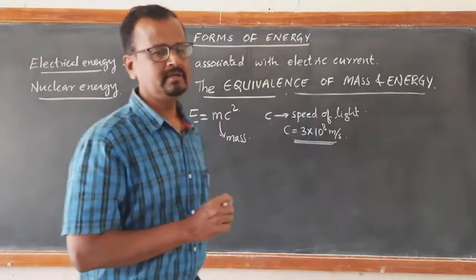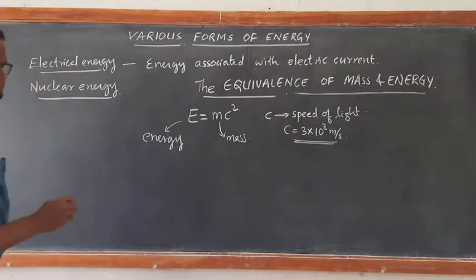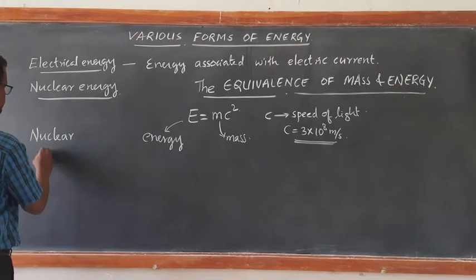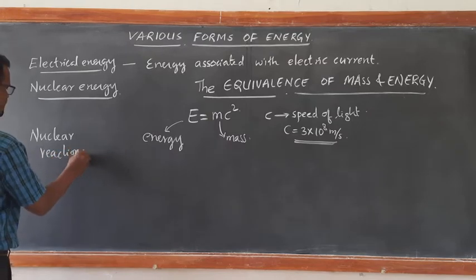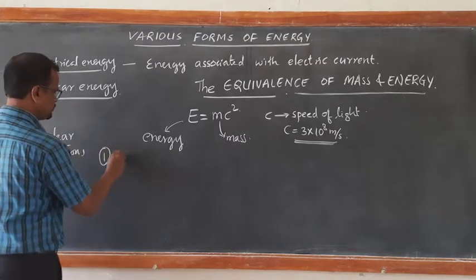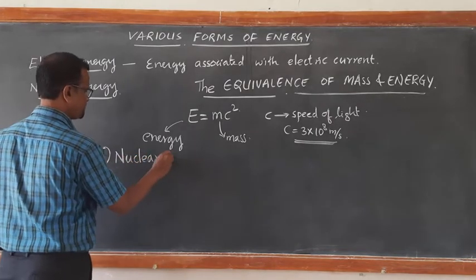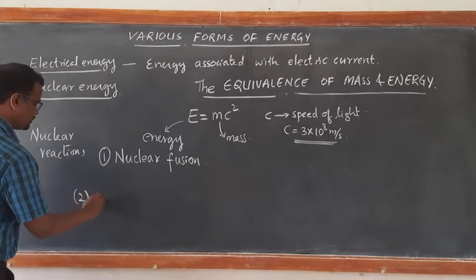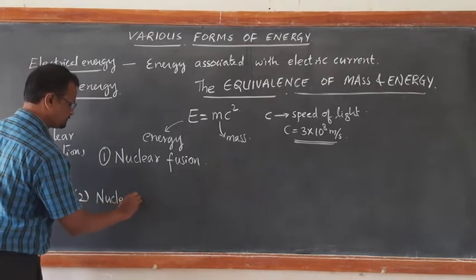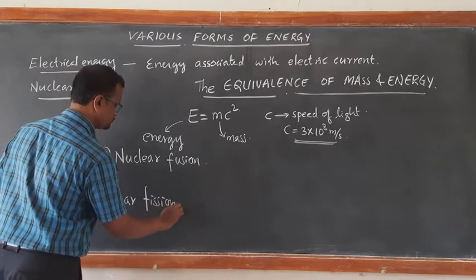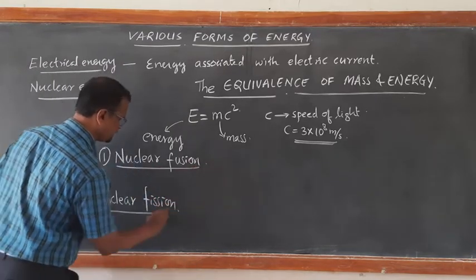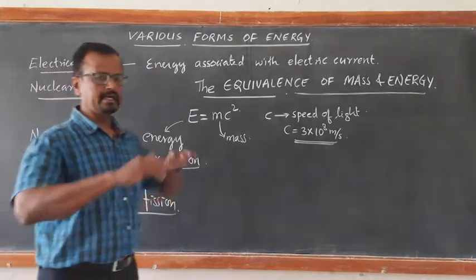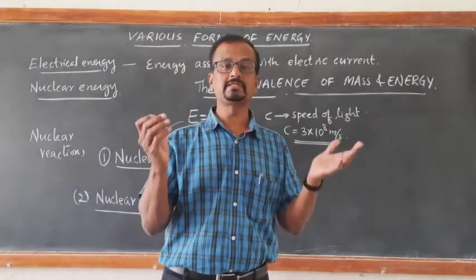There are two types of nuclear reactions. One is nuclear fusion, another one is nuclear fission. We will learn again in detail in class 12 about this. What is nuclear fusion? What takes place on stars like the sun?